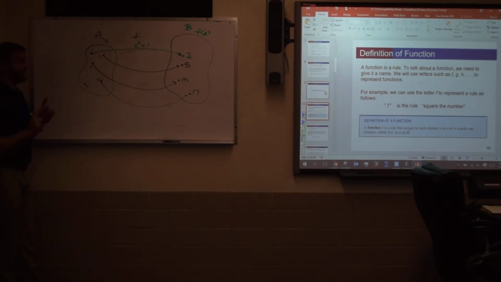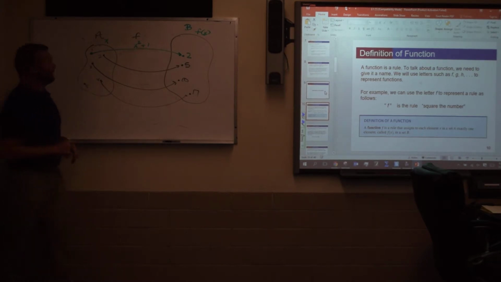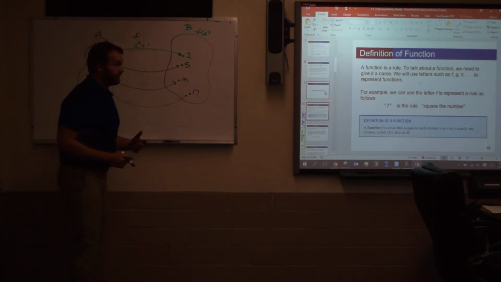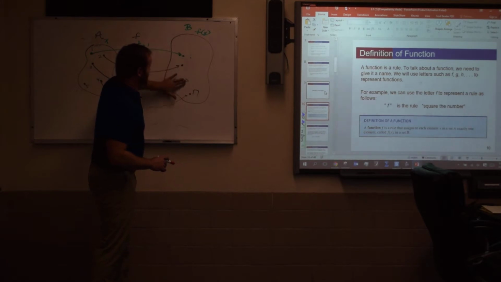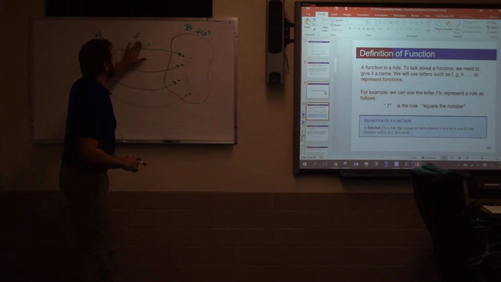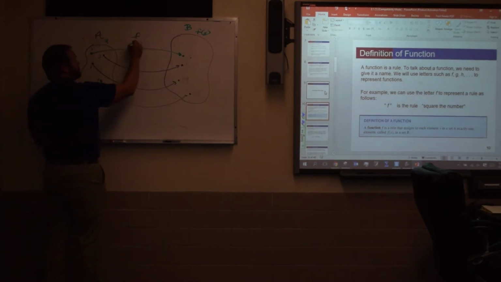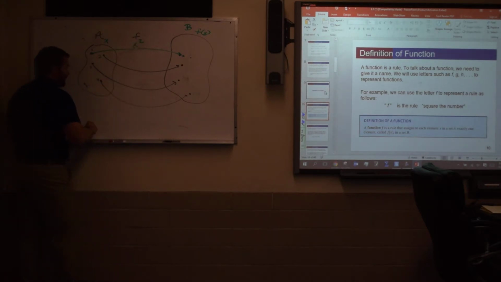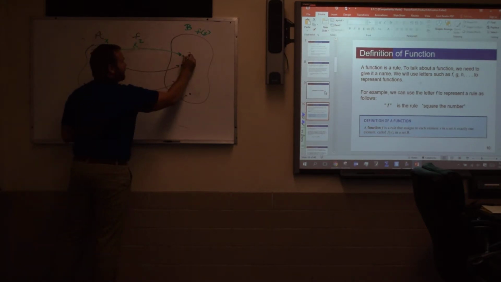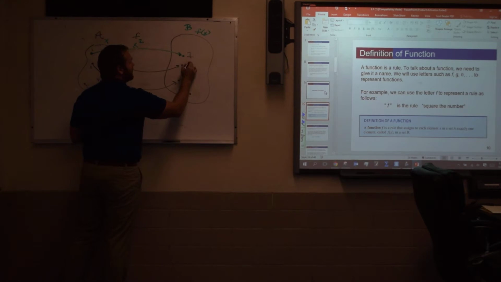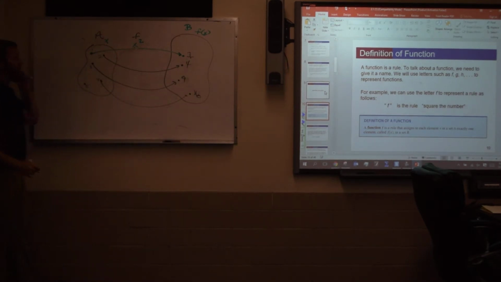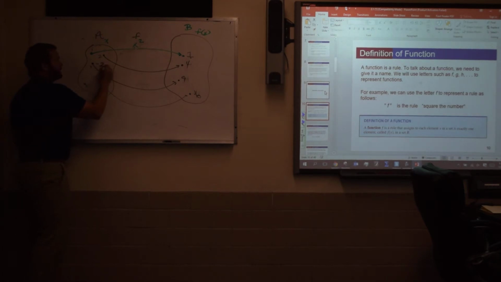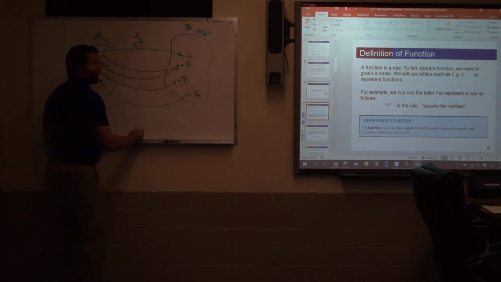Okay? Now that does not mean that I cannot plug in maybe a different value just to make things a little bit easier. Instead of using x squared plus 1, let's just use x squared. Okay? So if I plug 1 in, hopefully we all know we get 1. If I plug 2 in, I get 4. Plug 3 in, I get 9, and then 16, right? Okay? But what if I plug negative 2 in? What does that get me to? Gets me to 4, right?